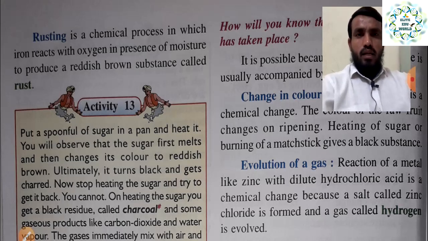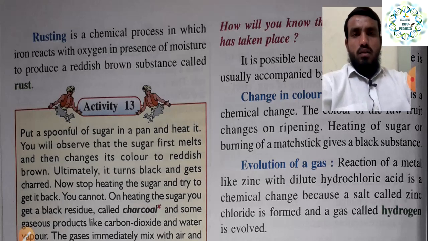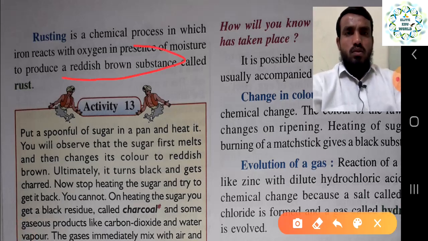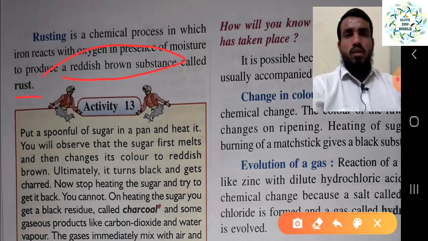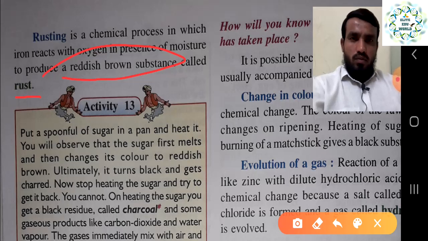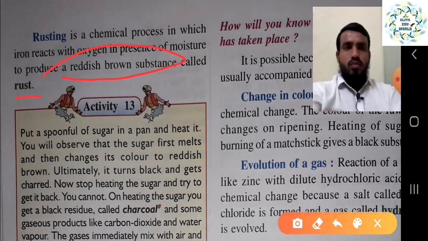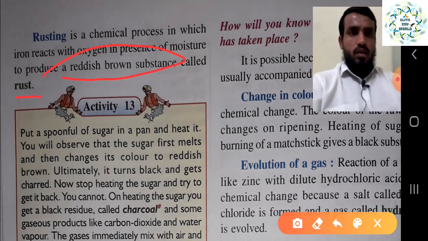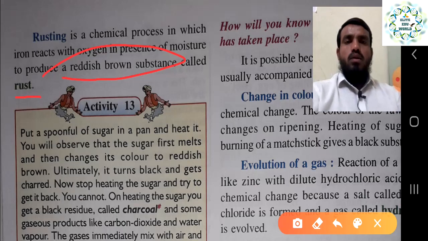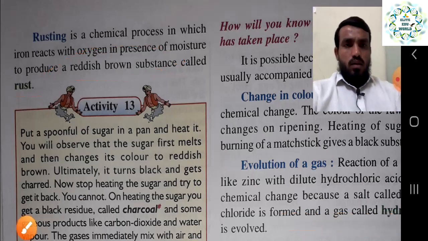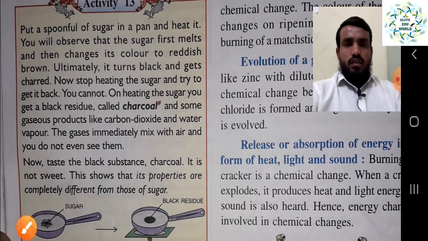Here it is just reacting with oxygen, but there is a condition of moisture also, to produce a reddish brown substance called rust. This reddish brown substance is nothing but rust only, right. So this rust is a new product which is formed in this chemical reaction. That is why rusting is also called a chemical reaction. Understood? So like this we have seen that burning and rusting are examples which come under a chemical change, right.